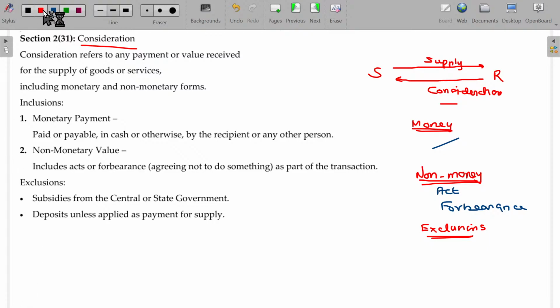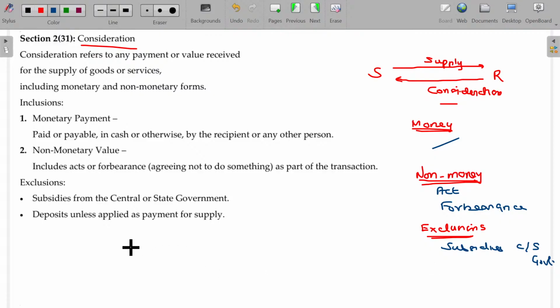And what are called exclusions, not to be includable as consideration? Any subsidies you receive from central or state government. If you are receiving a subsidy other than from central or state government, that will always form part of the consideration only. But if the subsidies are received from the central or state government, not required to be added. That can be excluded. Is that okay?